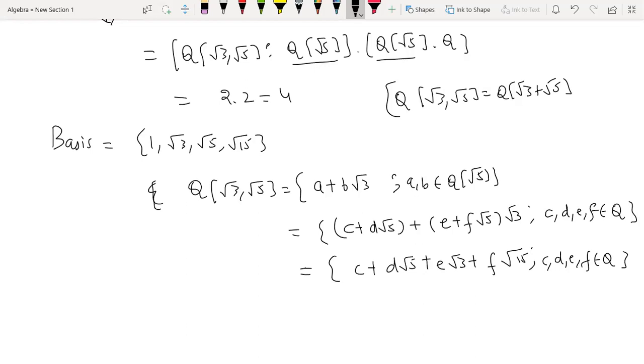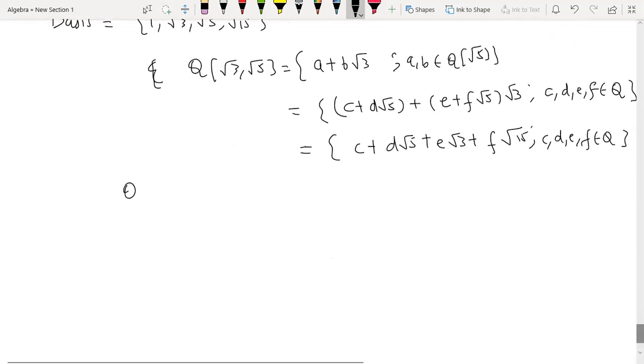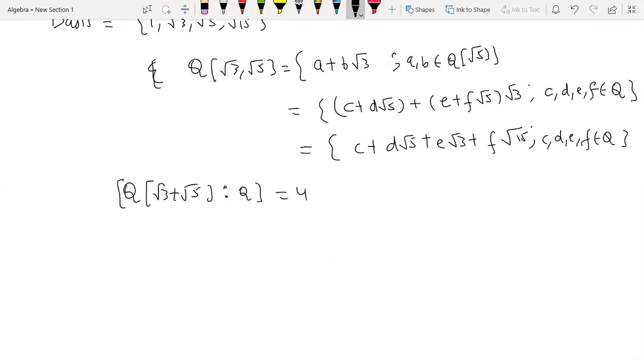Right? So now let me connect with this result also, the same example. इस सिंगल एग्जांपल से आपको काफी क्वेश्चन सॉल्व करने आ जाएंगे. Now we know this, we have already proved this. You can see the previous lectures how we proved that this is going to be the same. So that means this Q(root 3 plus root 5), its degree over Q is also 4 because this is the same ring, this is the same field.